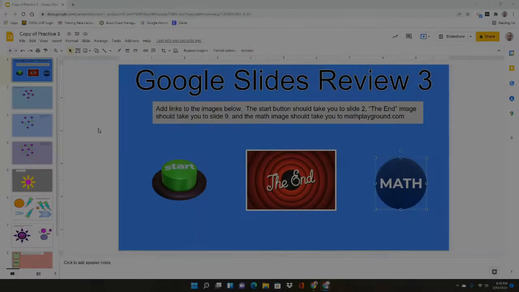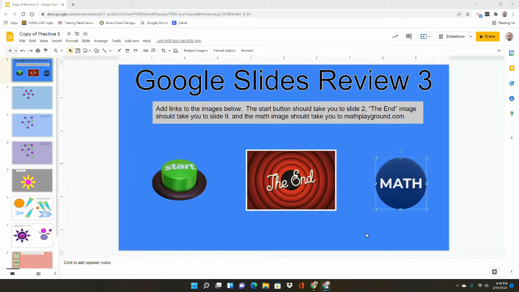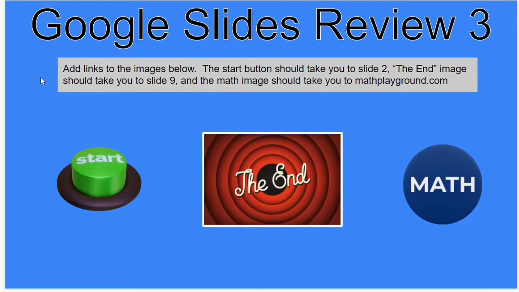This is the Google Slides Review 3 assignment, and the directions for this assignment are on each individual slide. So this first slide says add links to the images below. The start button should take you to slide number 2. The end image should take you to slide 9, and the math image should take you to mathplayground.com.